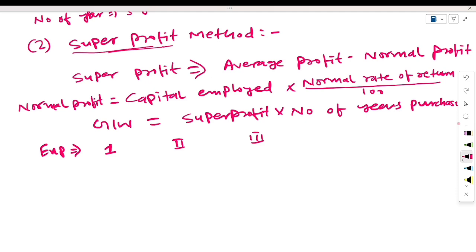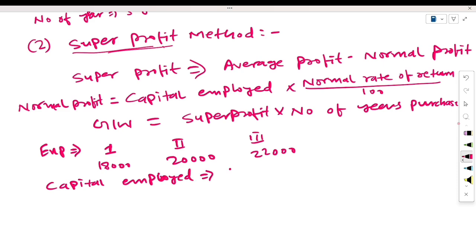First year the profit is 18,000, second year the profit is 20,000 and third year the profit is given as 22,000. And in the question, capital employed is given as 60,000,